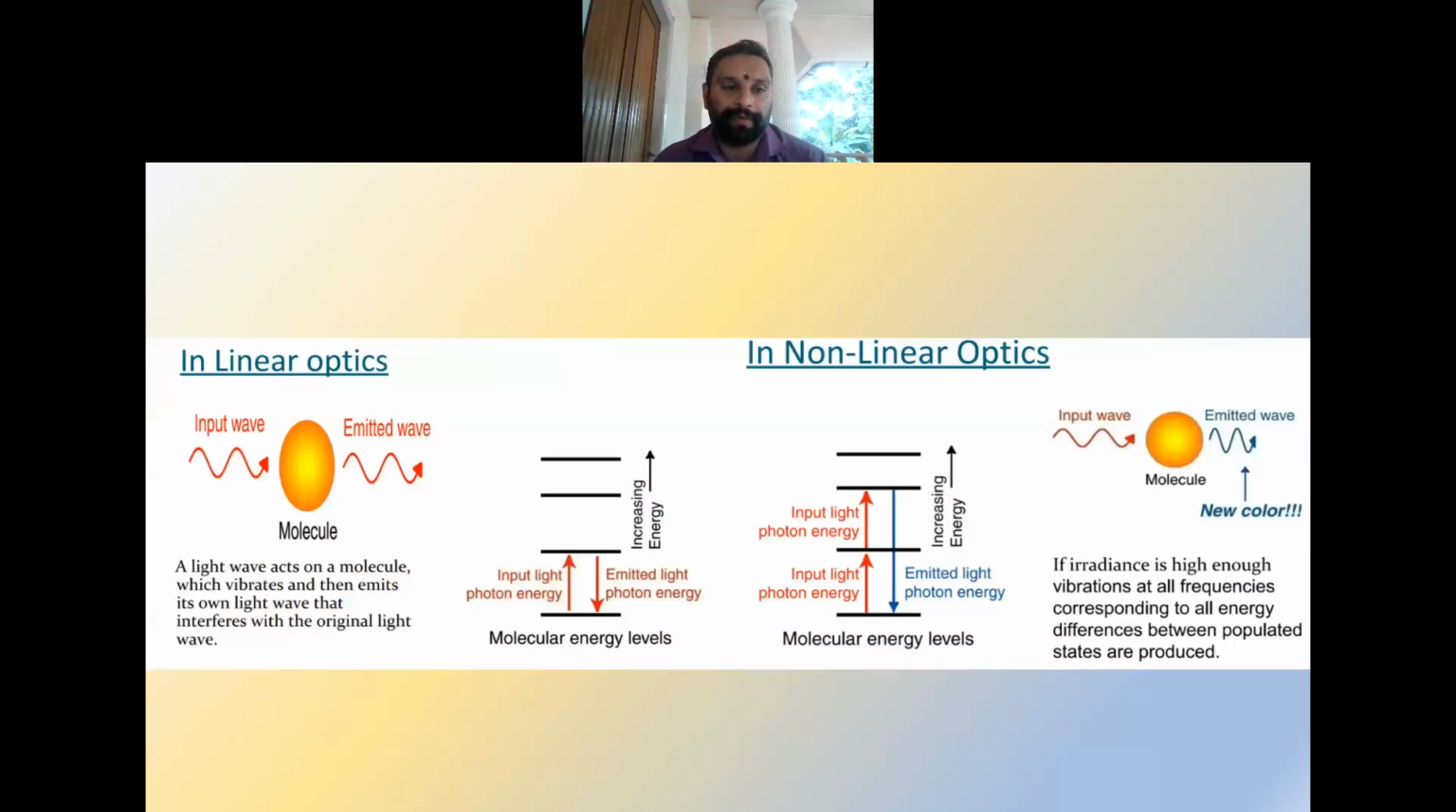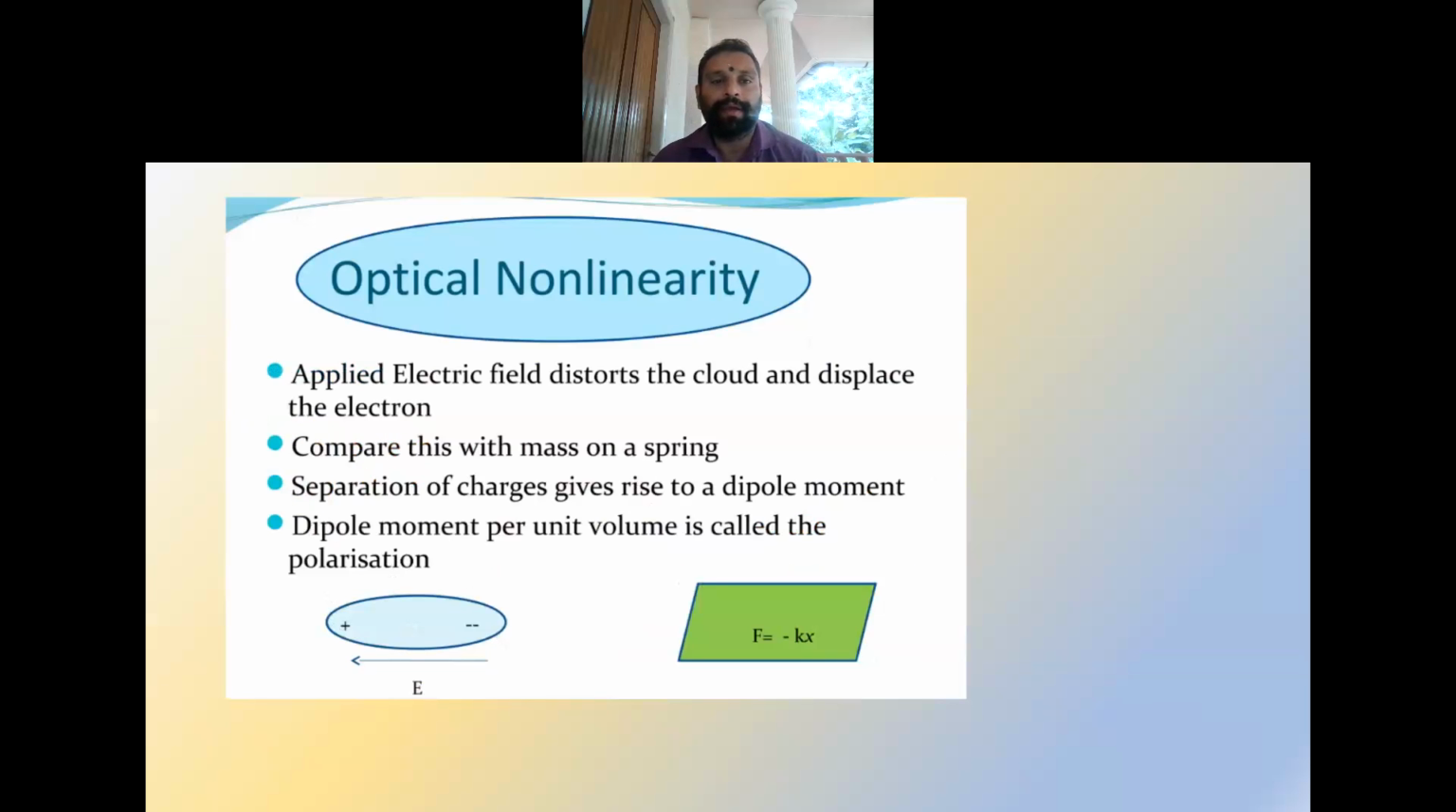So here there is an input wave. In the case of linear optics, the input wave and the emitted wave will have the same color. That means they will have the same frequency. But in the case of nonlinear optics, the input wave will have a different color compared to the emitted wave. So that means new frequencies will be getting generated here.